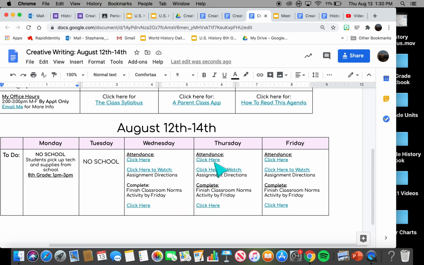So whatever I assign on Thursday will always be due on Friday. Whatever I assign on Monday will always be due on Tuesday. And whatever is assigned on Wednesday will always be due on Wednesday. This makes it easy for you, but also know that if you finish the assignment on Monday because you're a go-getter, you won't have to do anything in this class on Tuesday.